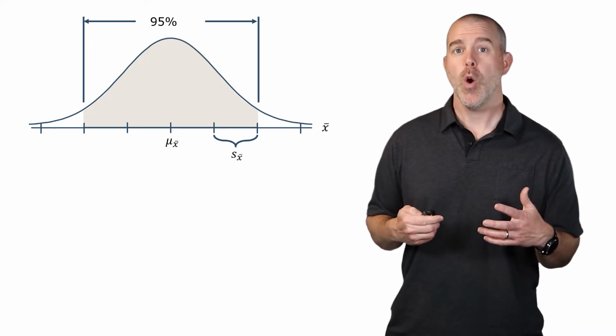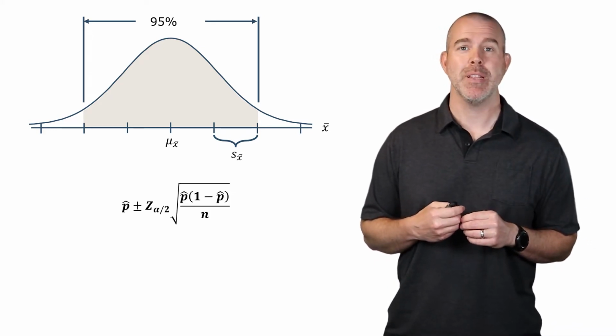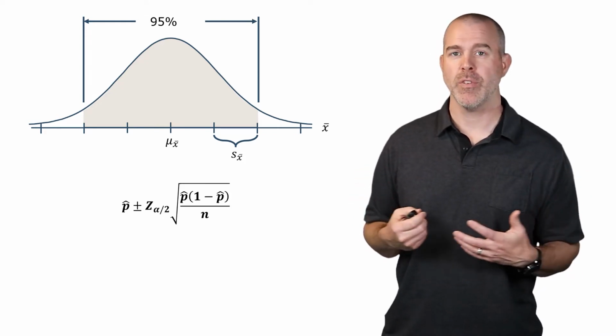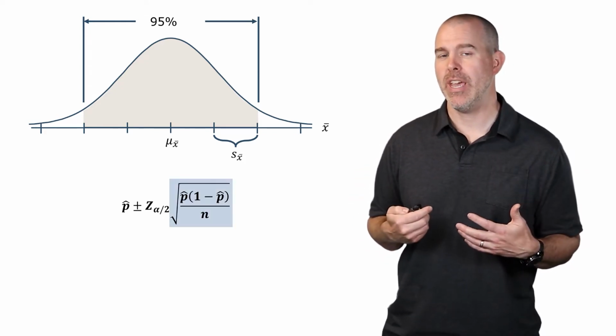Now, if you recall, we had this confidence interval for the population proportion, p hat plus or minus the z-score alpha over 2 times that standard deviation.